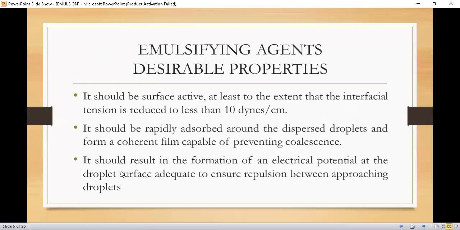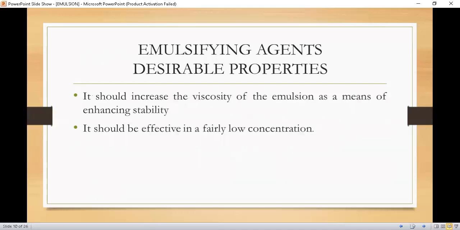As we had discussed in colloidal dispersions about the electric double layer, there is a charge on the surface of the particle, and these charges are responsible either for the attraction or for the repulsion of the particles or dispersed phase present in the dispersion. So these are the basic or desirable properties that must be possessed by an emulsifying agent.